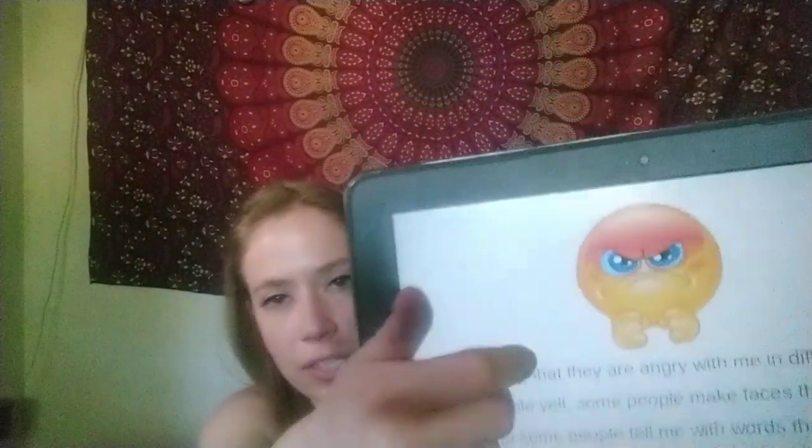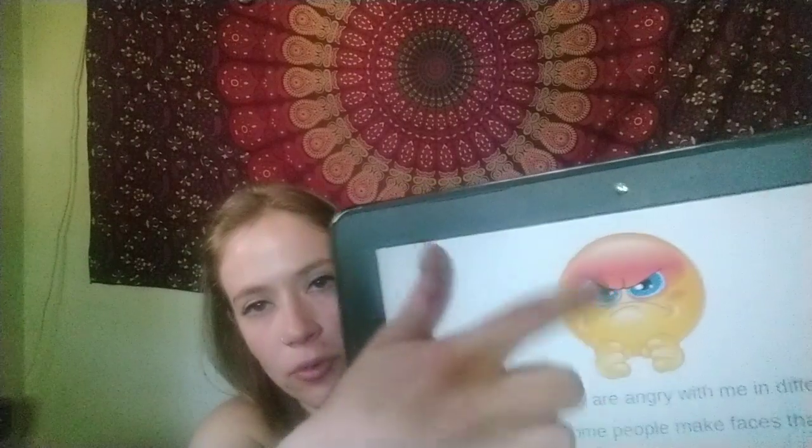People show that they are angry with me in different ways. Some people yell, some people make faces that look a little scary, and some people tell me with words that they are angry. So if someone's angry, they might look like something like this. Red face, clenched fists, kind of that angry pout.